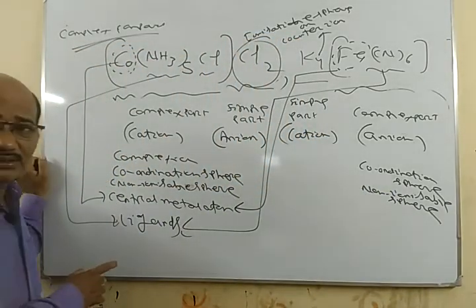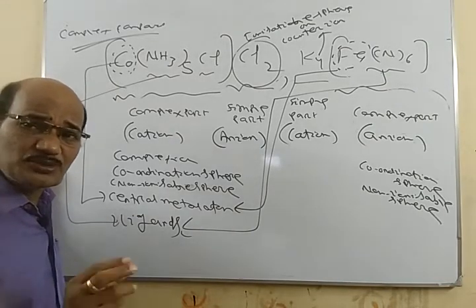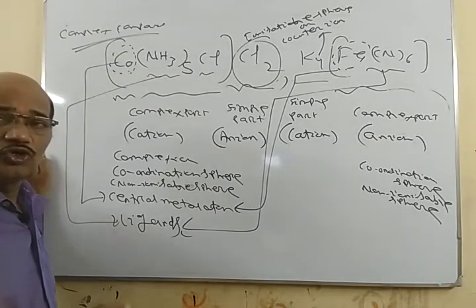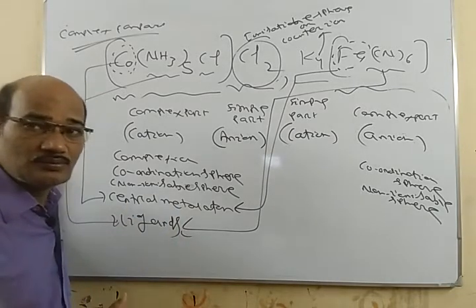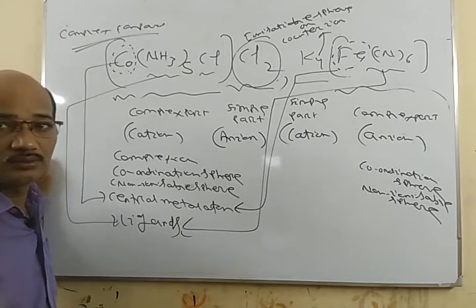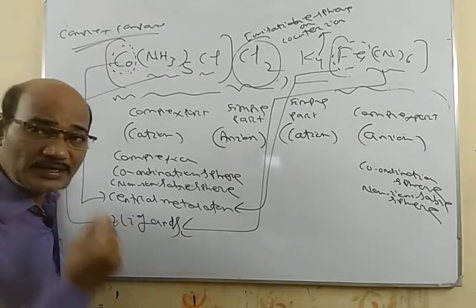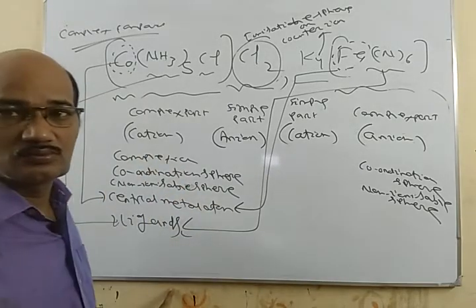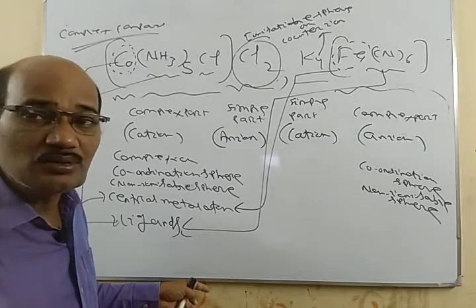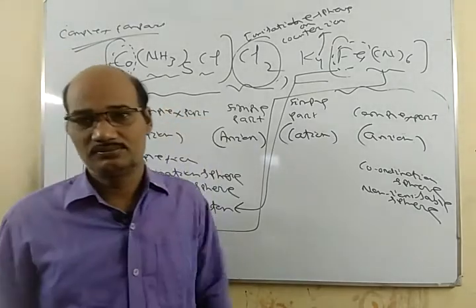And these ligands are the atoms or groups of atoms which have at least one atom that can donate at least one pair of electrons to form a covalent bond or sigma bond with the central metal atom.